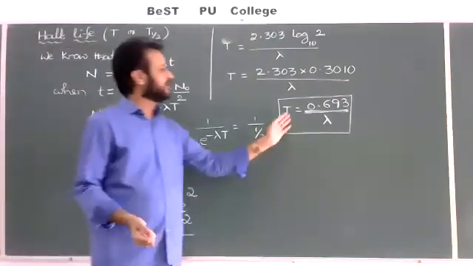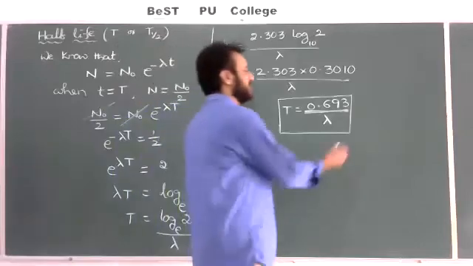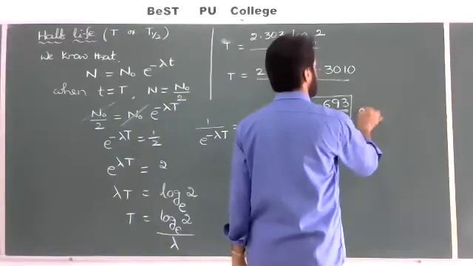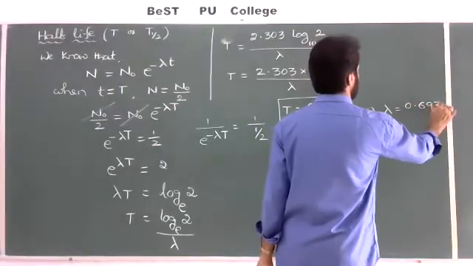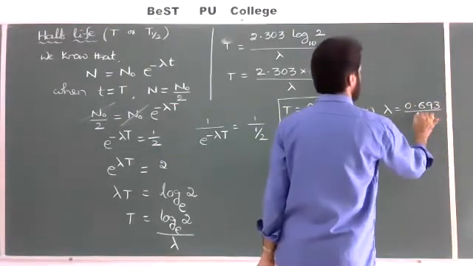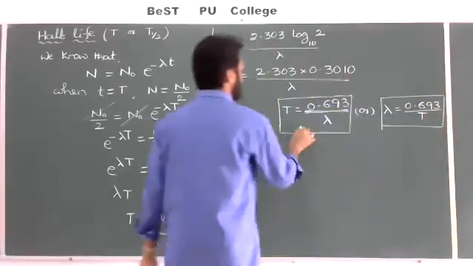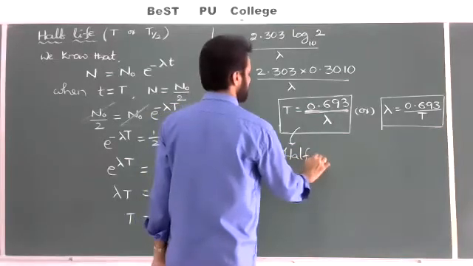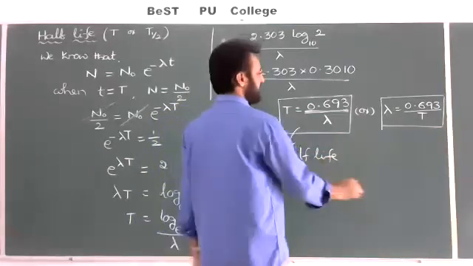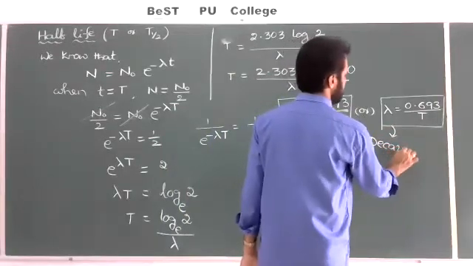Or lambda is equal to 0.693 by capital T, also we can write, your choice. If you want to write the formula for decay constant lambda, you may write 0.693 divided by capital T. It is the formula for decay constant, and the other is the formula for half-life of a radioactive sample.